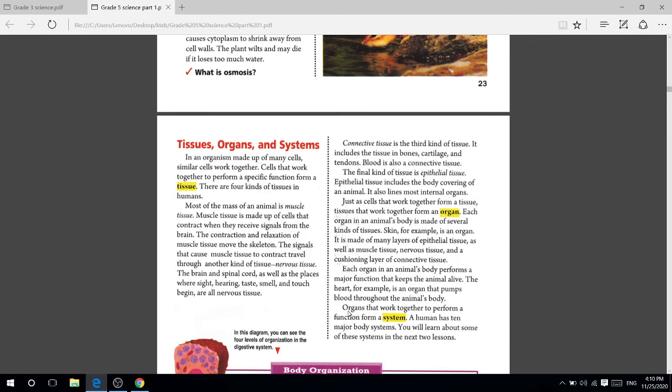A human has 10 major systems. You will learn about some of these systems in the next two lessons. You will understand how the systems work. Some organs work together and function as a system.